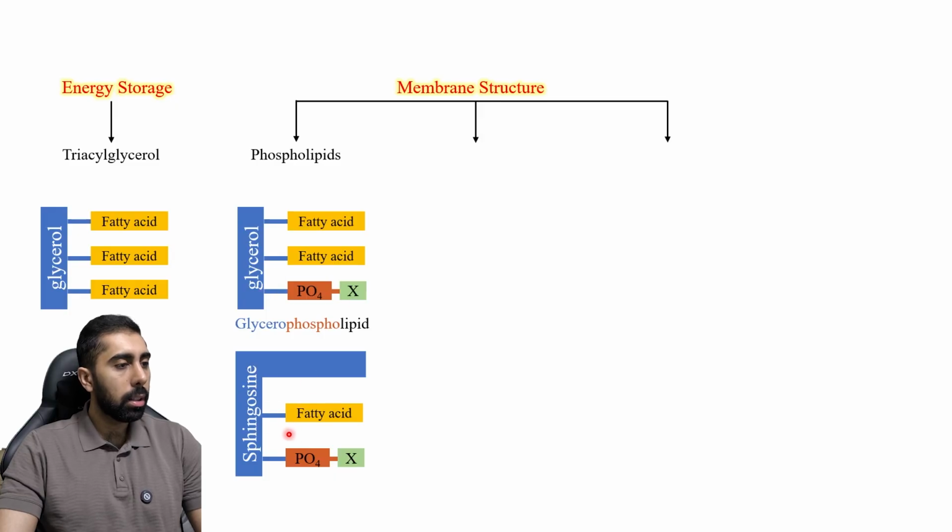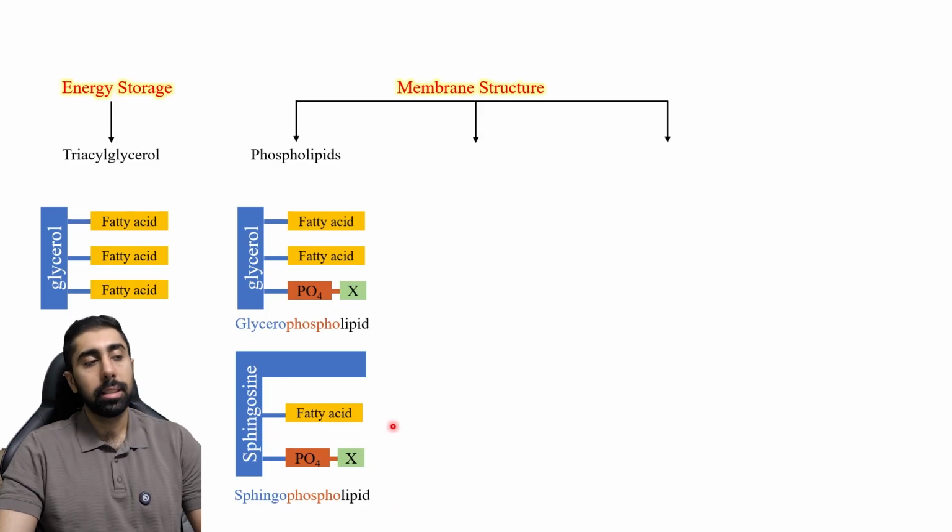But this one here, what is the difference between the two? This one has a sphingosine as a backbone. We call this one sphingophospholipid: sphingo for sphingosine, phospho for phosphate group, and lipid for fatty acid, because this is a lipid here. Now let's move to the second one.